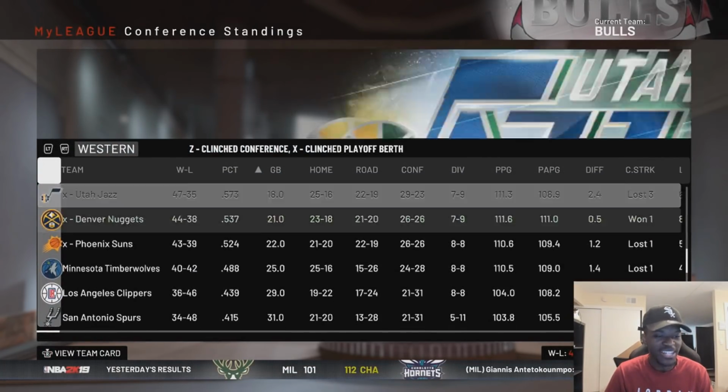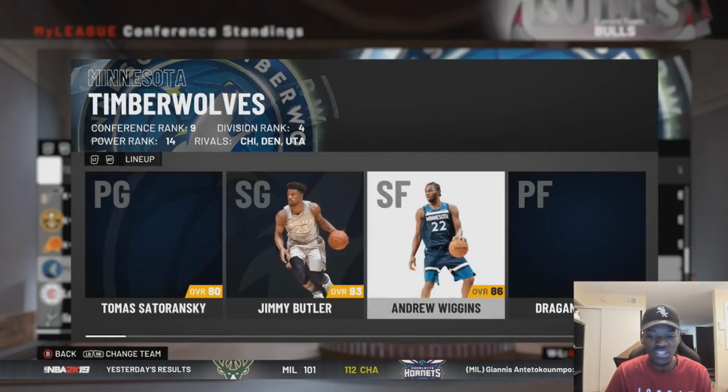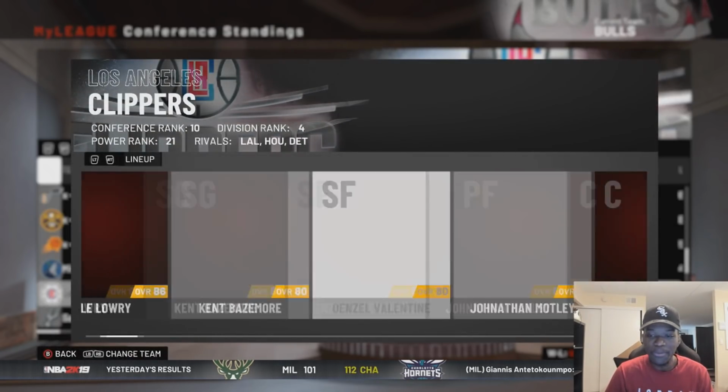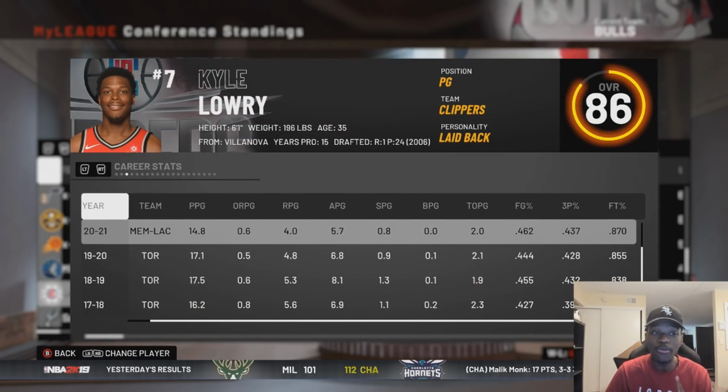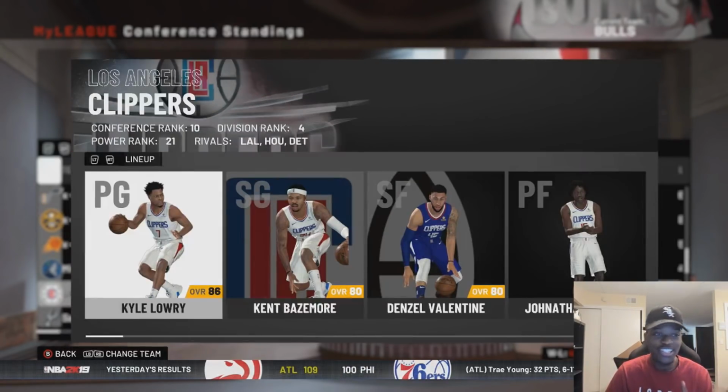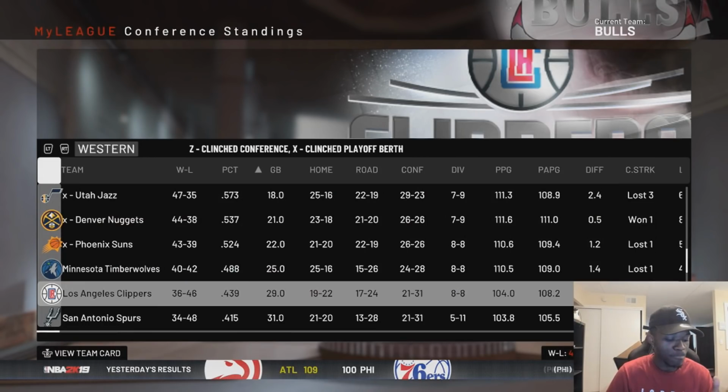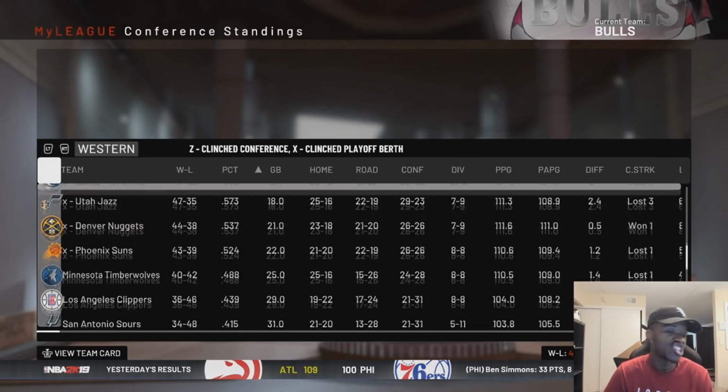Every other team that should have made it did make it. From the Western Conference, the Timberwolves still suck. The Clippers made a trade for Kyle Lowry because going into the season, Kyle Lowry was in Memphis. So halfway through the season, they were like Memphis. They had Mike Conley and Kyle Lowry. I guess it just didn't really work out.